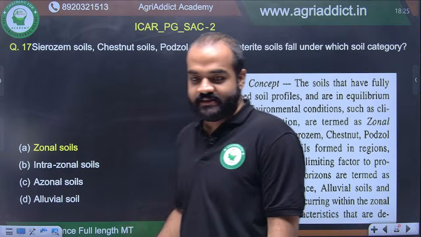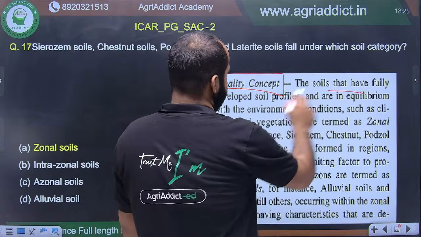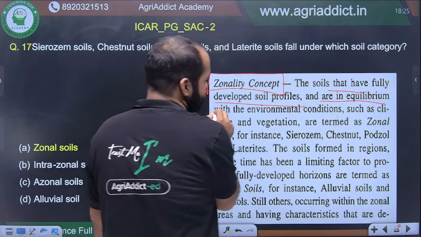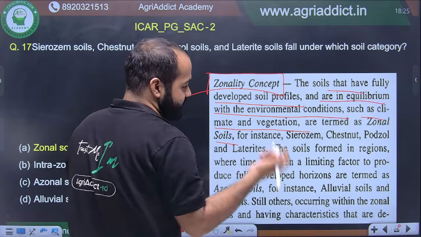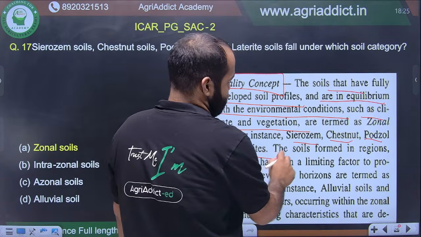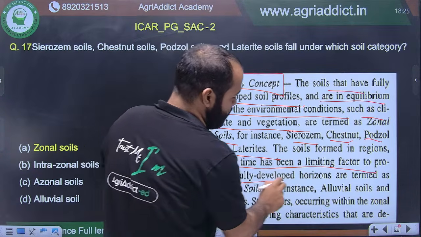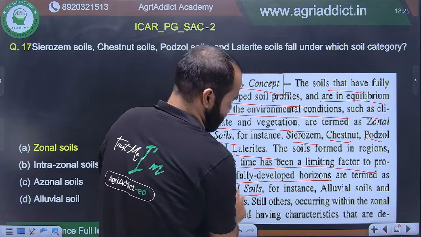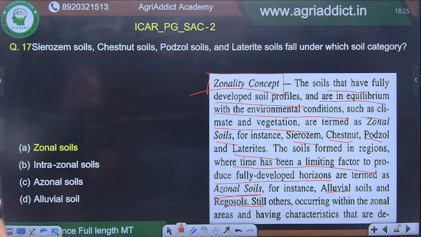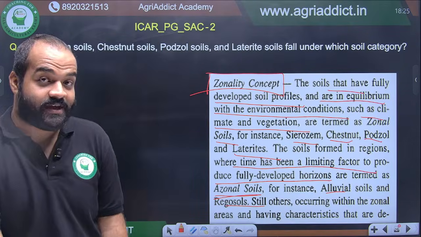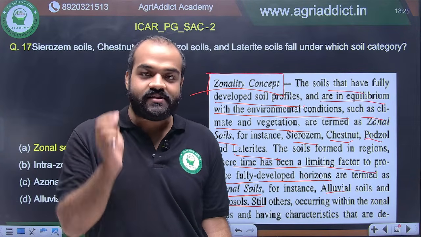You are absolutely correct. These are called zonal soils. The zonality concept, as we know, was given by Dokuchaev. The soils that have fully developed soil profiles and are in equilibrium with the environmental conditions, such as climate and vegetation, are termed zonal soils. Examples are xerozem, chestnut, podzol, and laterite. The soils formed in regions where time has been a limiting factor to produce fully developed horizons are called azonal soils, like alluvial soils and regosols, and still others. And the areas that have characteristics of zonal soil but, because of local factors, have some other property than the zonal soil, that is called intrazonal.